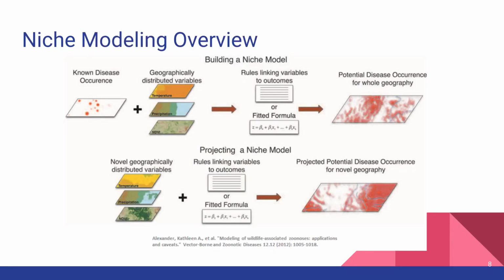Niche modeling takes known species occurrences and a variety of geographically distributed variables, and then fits regression models to these to predict the likelihood of finding said species in any given area. In our case, we used niche models of Aedes albopictus and Aedes aegypti to predict the number of individuals suffering mosquito bites in any given patch.